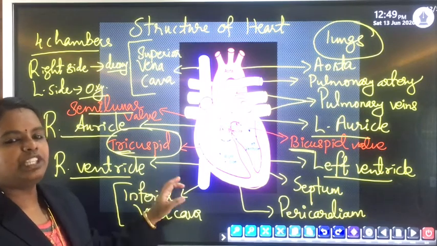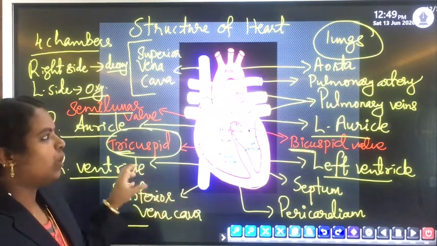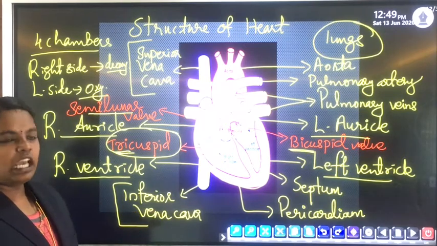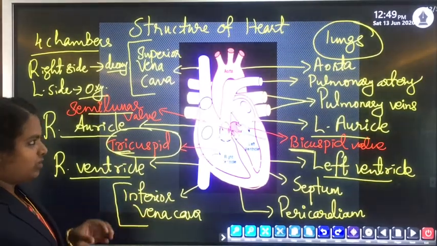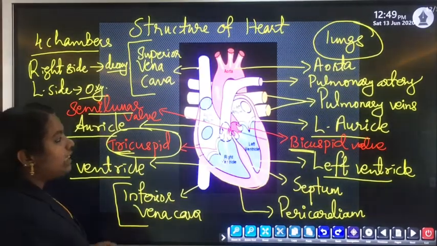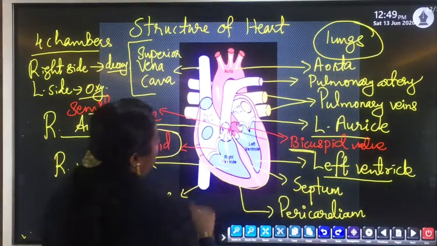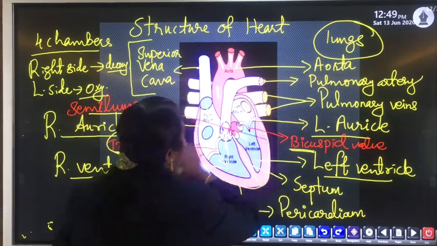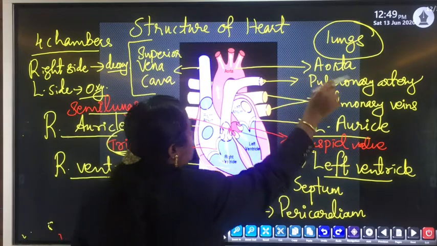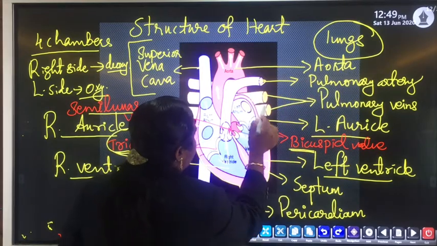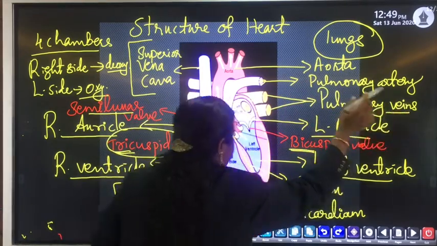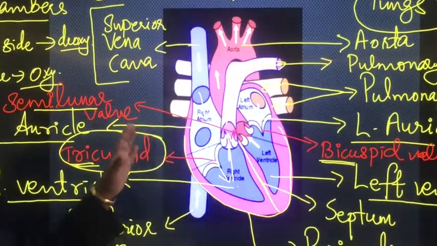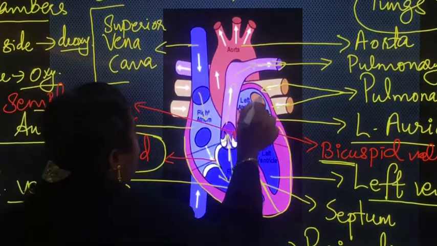Now that deoxygenated blood becomes oxygenated blood after the oxygenation process. It is richly supplied with oxygen and returned to the left side. So it goes out to the lungs, and from the lungs it is returned by the pulmonary veins to the left side, the left atrium.